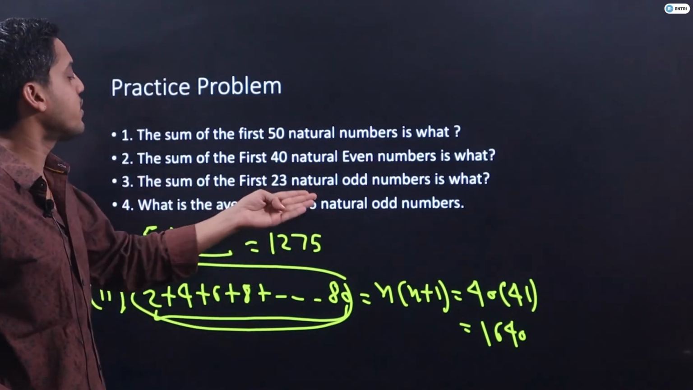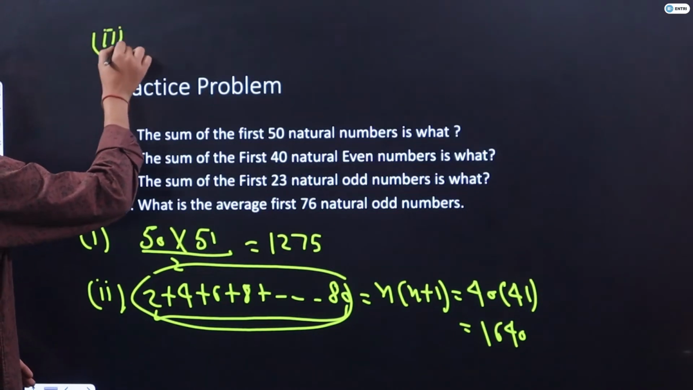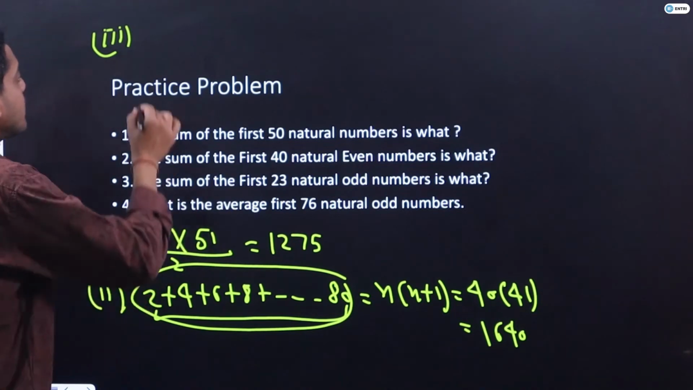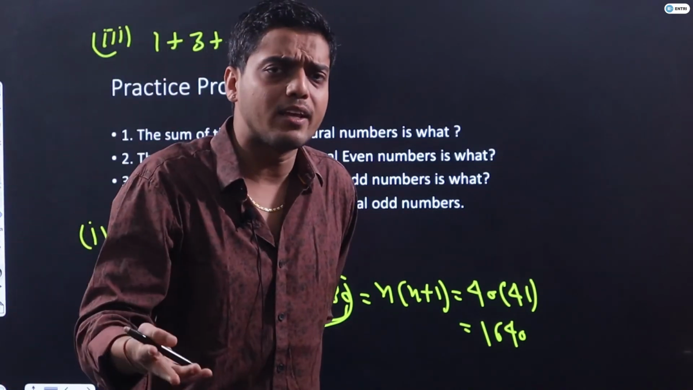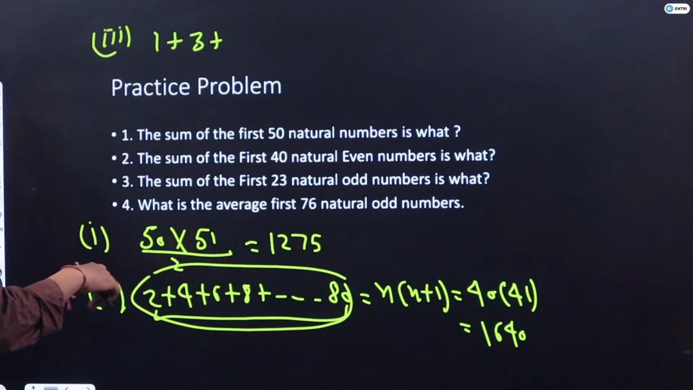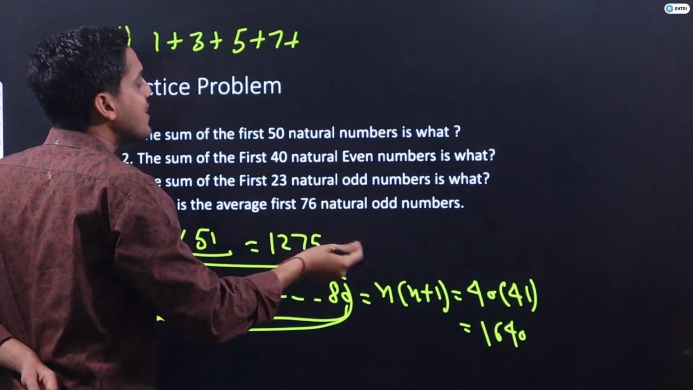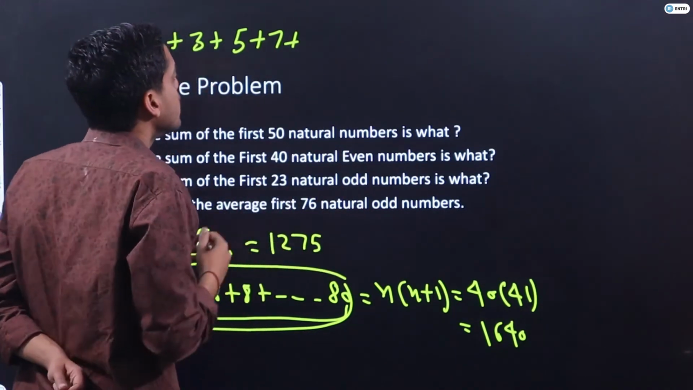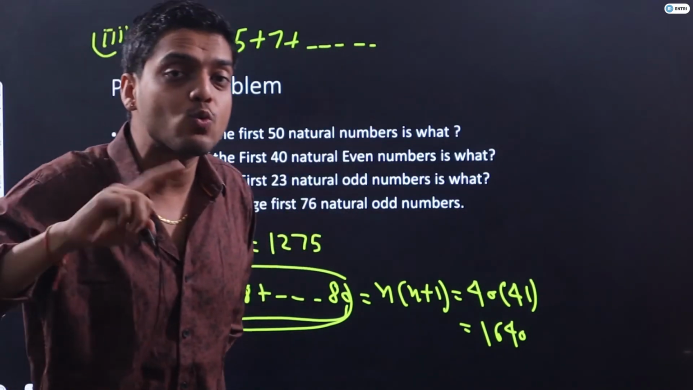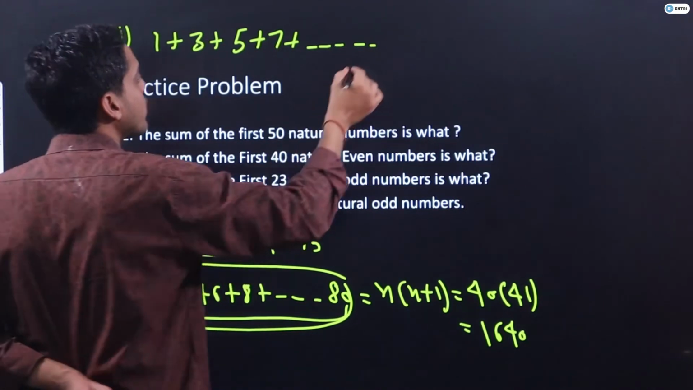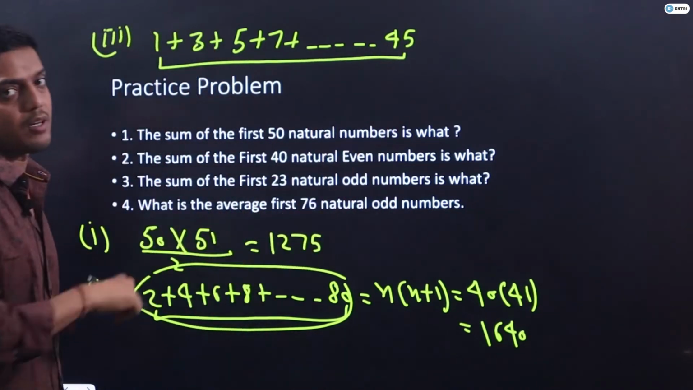Similarly, the sum of the first 23 natural odd numbers is what guys? So I am doing the solution only here. 23 natural odd numbers like 1 plus 3 plus 5. The answer should be 23 square only. You know na beta? That is 23 square will be the correct answer. But for your better explanation, I am adding this so that you can visualize what are those 23 numbers. So and so on, my last term should be 2n minus 1. My last term should be 2 into 23 minus 1. That is 46 minus 1, 45. These are the first 23 natural odd numbers.